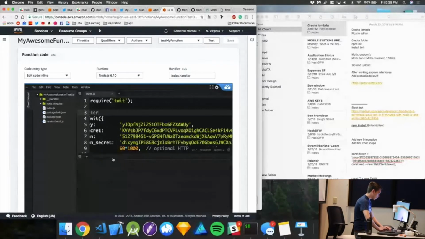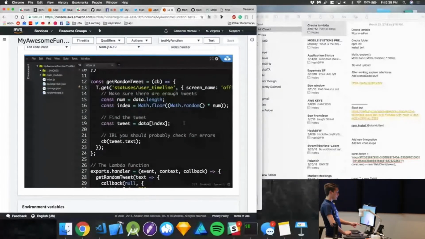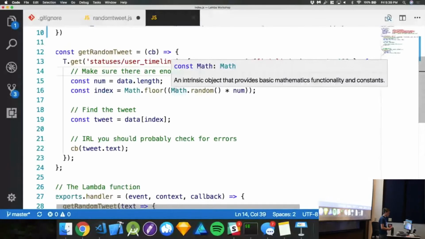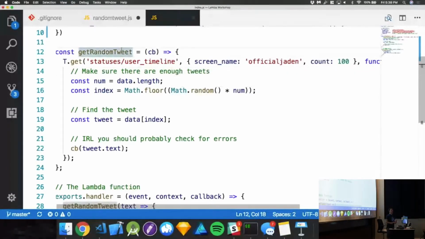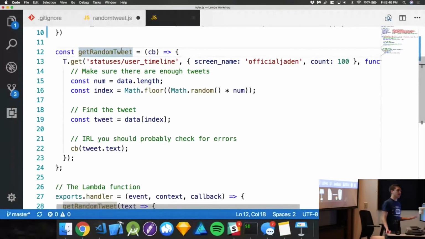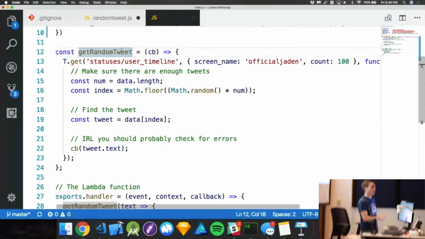So first things first, let me exit out of this. Let's look at this code a little bit. We actually made a function. Here, I'll go back to this one since it's more readable. We made a custom function just for getting a tweet, and then we made another function just for giving what AWS does. So we made this little tweet function here. CB stands for callback. Node.js is asynchronous, and we're doing something asynchronously. We're calling a fetch API, so this is going to happen.